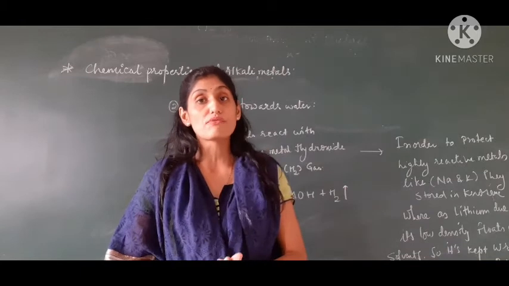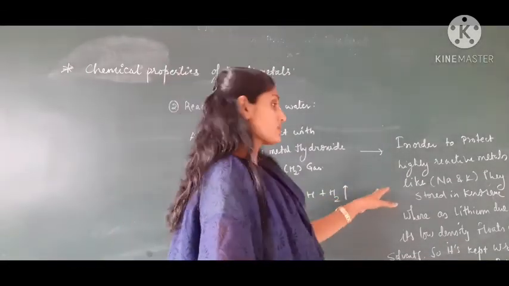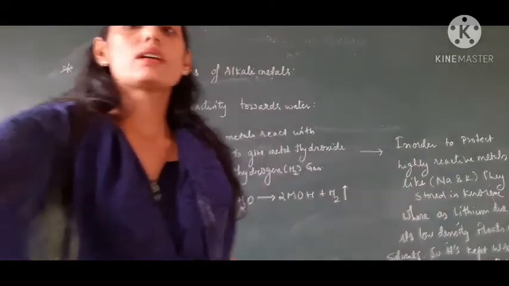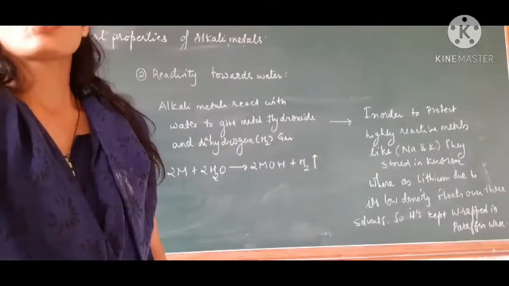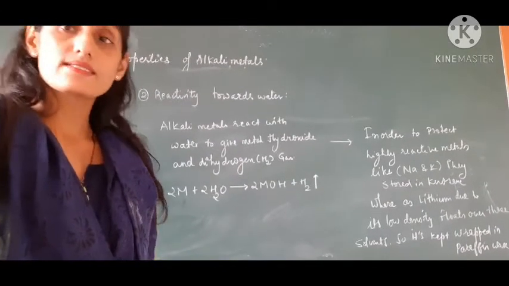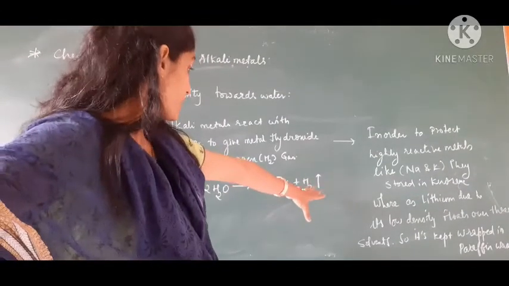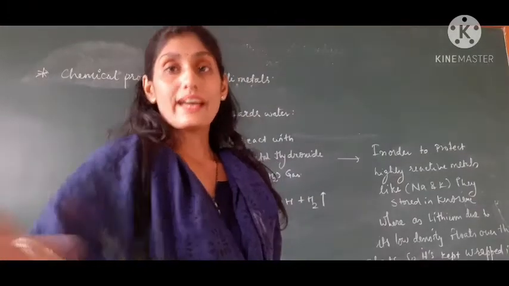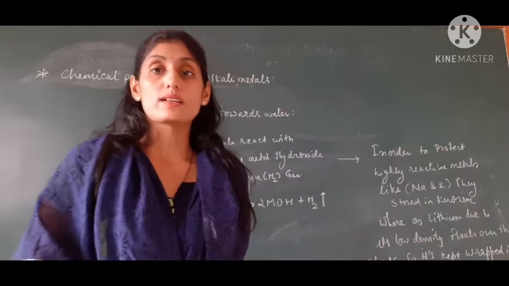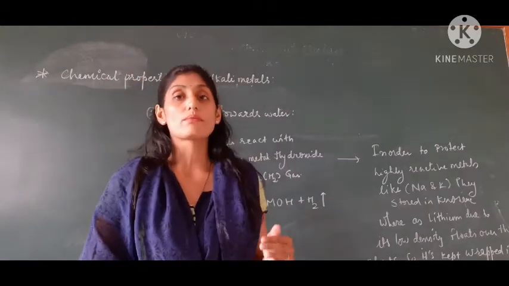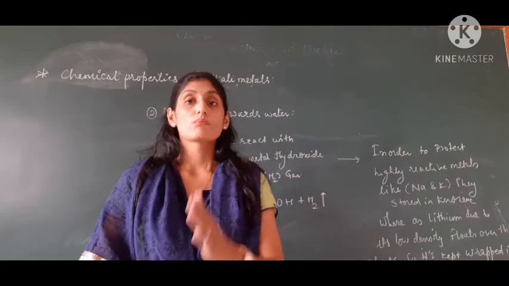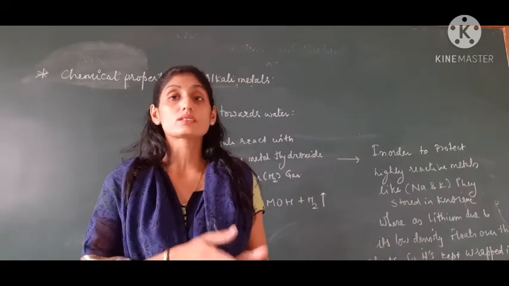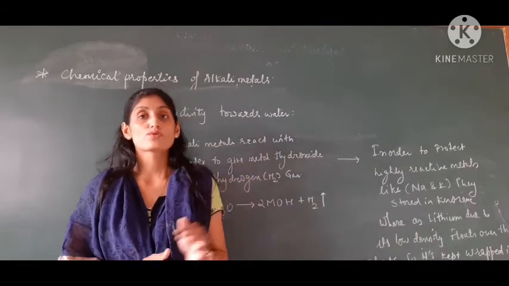So to prevent the fire, you always keep them in kerosene. Those two metals are sodium and potassium. But lithium has a very low density. Having a low density, it floats over the solvent, that means it starts to float on kerosene oil or petrol or other organic solvent. So only lithium is always wrapped in paraffin bags. Sodium and potassium are stored in kerosene.